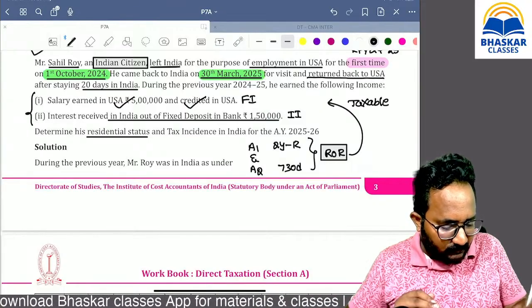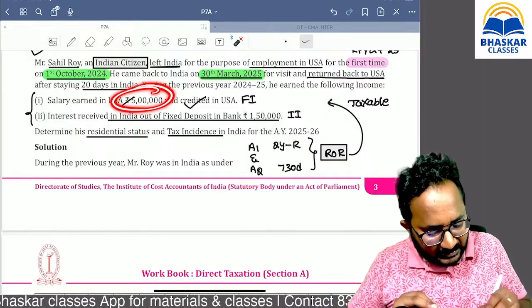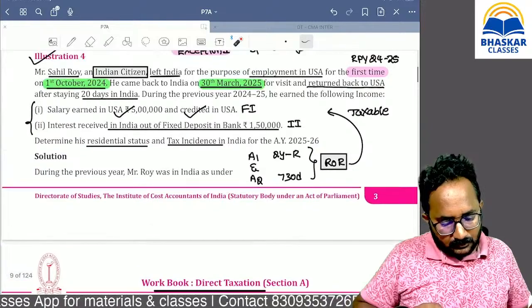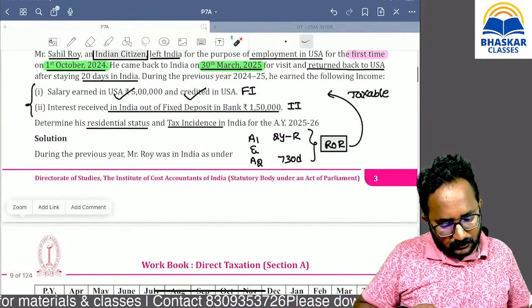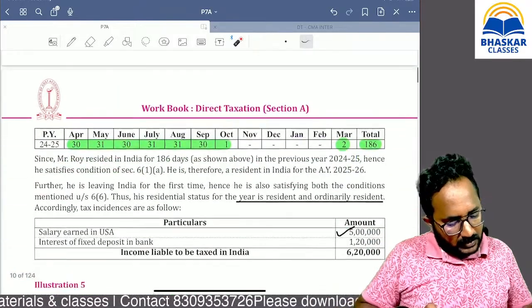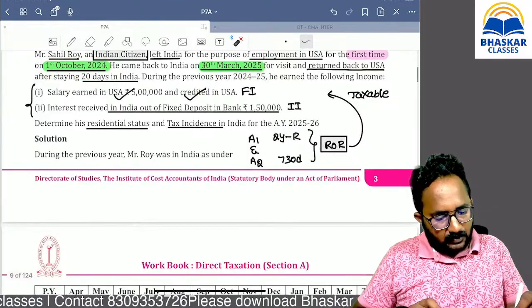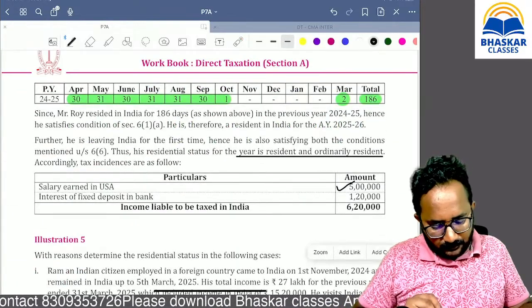That's why they are asking what is the tax incidence. He is required to pay tax on both the incomes in India. That is 5 lakh and 1,50,000. Yes, printing mistake. Don't consider it; you can take 1,50,000.